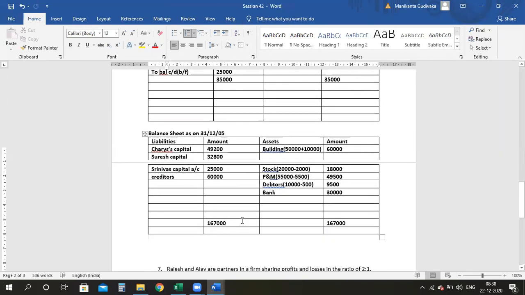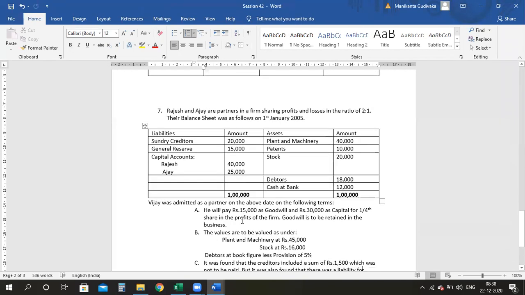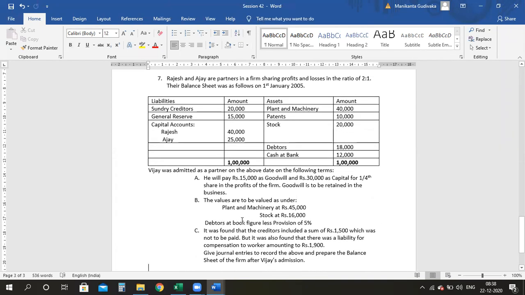All right. So we completed that problem. Now let's get into the next problem. Rajesh and Ajay are partners in the firm sharing profits and losses in the ratio 2:1. What is this? This is your old ratio. Their balance sheet was as follows as on 1st of January 2005.